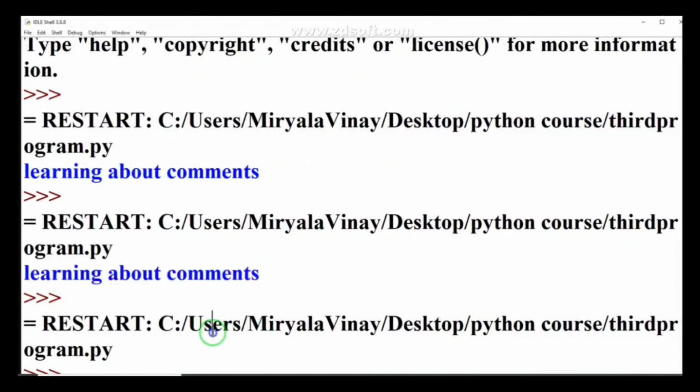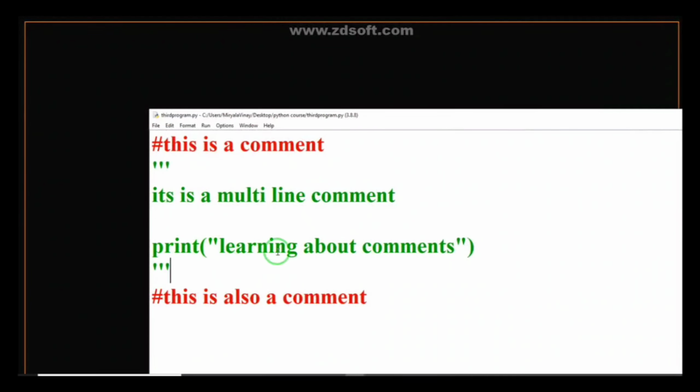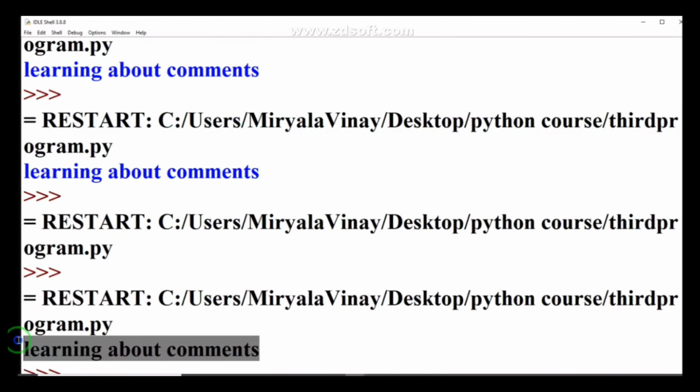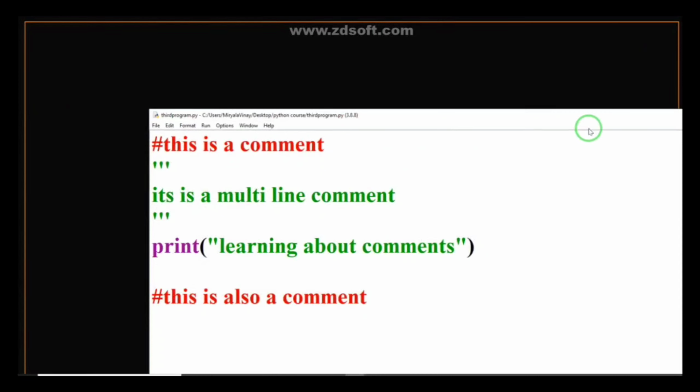You can see, guys, that on the output screen nothing is printed. As you can see, there is nothing. So it is ignoring this print function also, because we have included it in the multi-line comment. So I will remove it and place it here. I am pressing F5 and clicking OK. Now you can see it definitely prints.